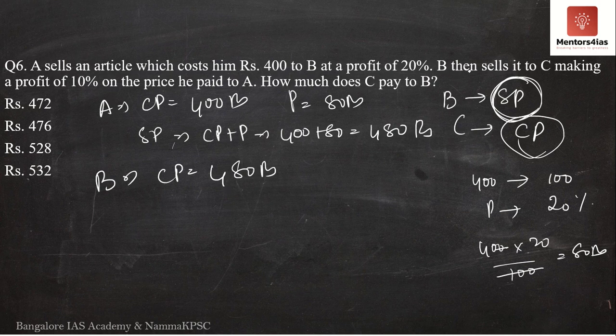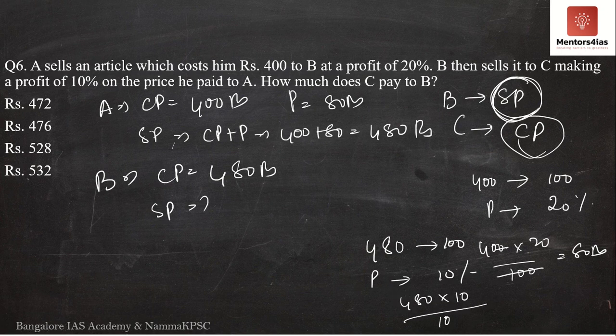The question further says that B then sells it to C making a profit of 10%. So we now have to determine what? B's selling price. How do we determine B's selling price? Same procedure. So again, in this case, 480 is 100%. Profit is 10%. Then, if profit is 10%, what is the actual profit? It is 480 into 10 divided by 100. 0 and 0 get cancelled over here. We have 48 rupees. Therefore, profit for B is 48 rupees.